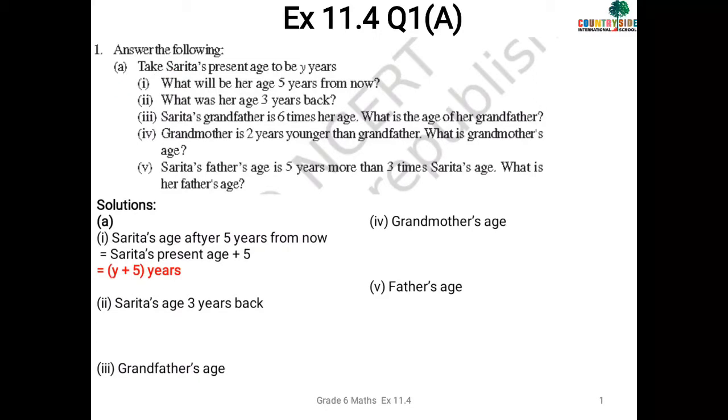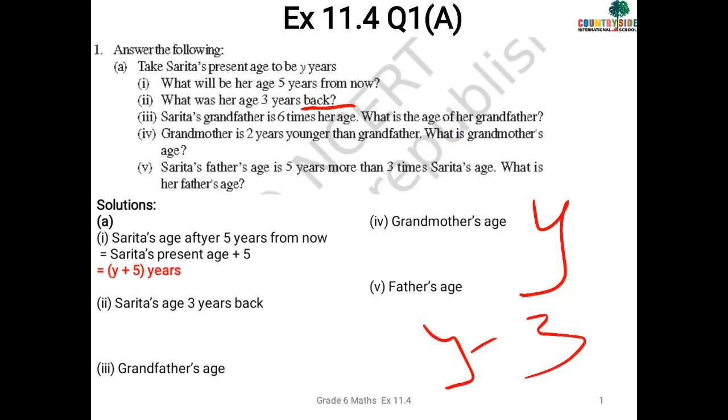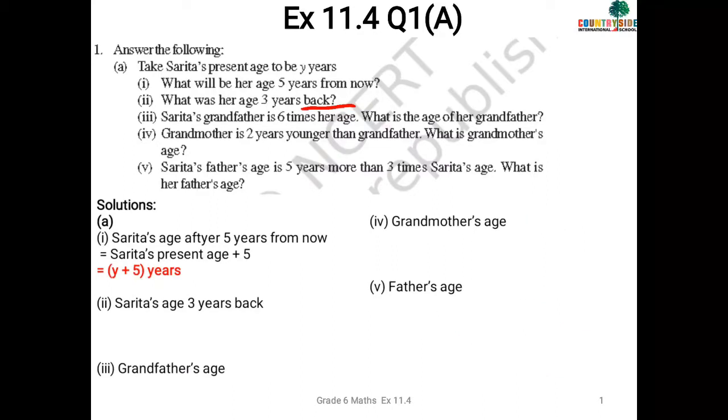Okay, now read question number 2. What was her age 3 years back? So underline this word back. Back means what? Minus. Right now she is y. So 3 years before, that is minus. So y minus 3. Very easy. So the answer for the second is y minus 3 years.